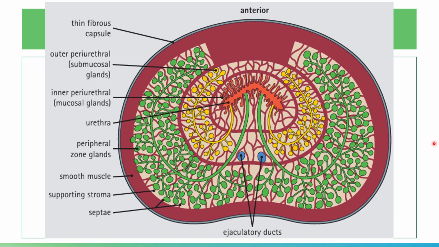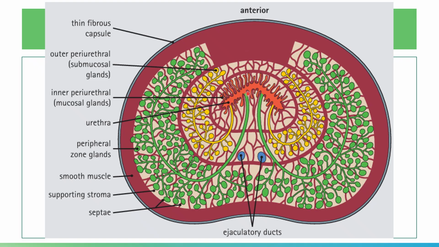It is mainly muscular, but it has some fibrocollagenous components. These septa penetrate the organ to provide an intimate stroma supporting and demarcating your glandular elements.